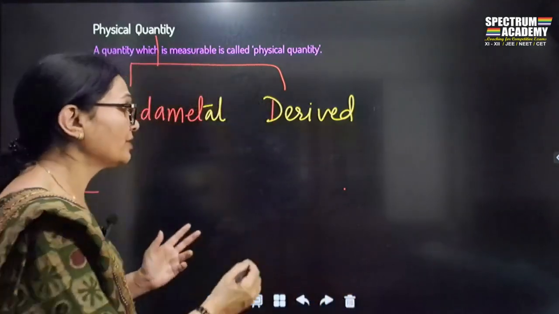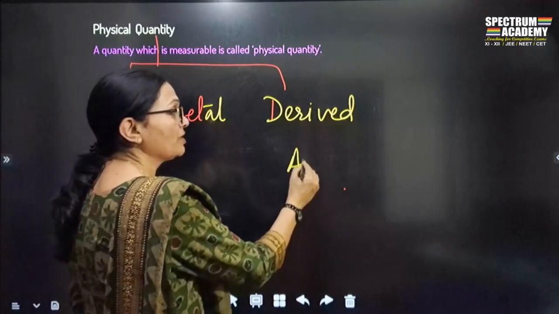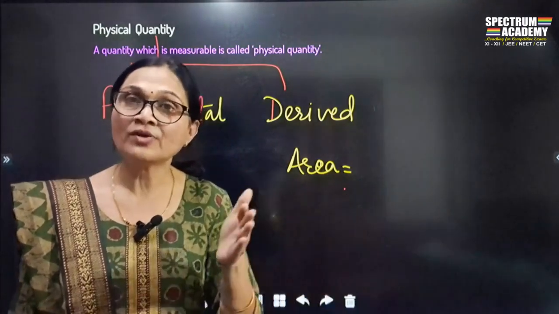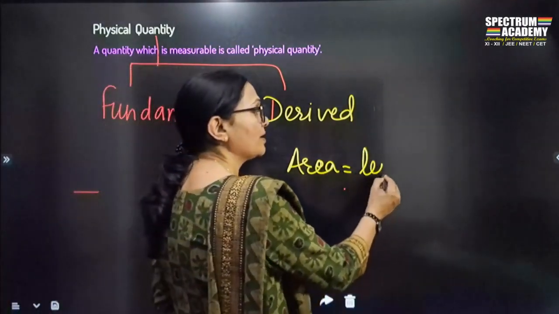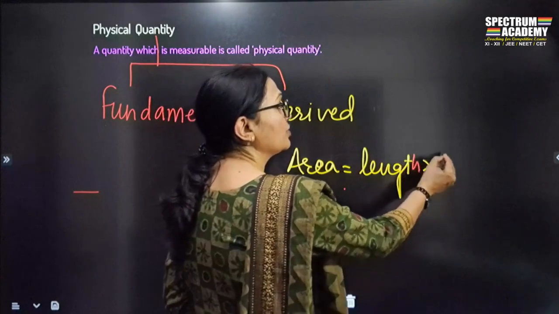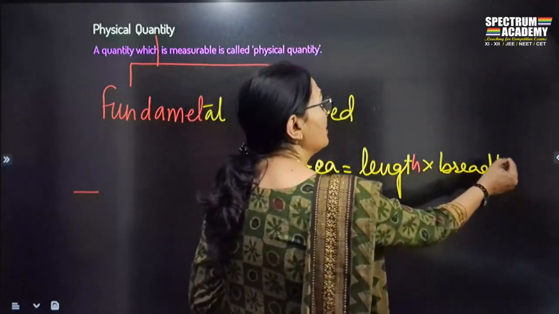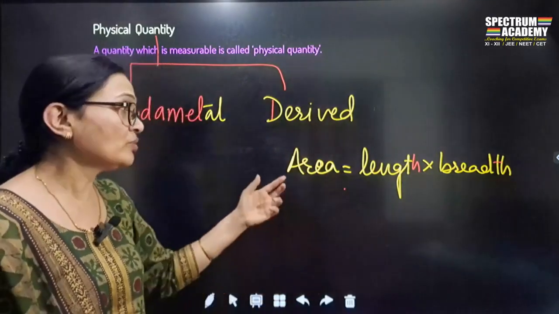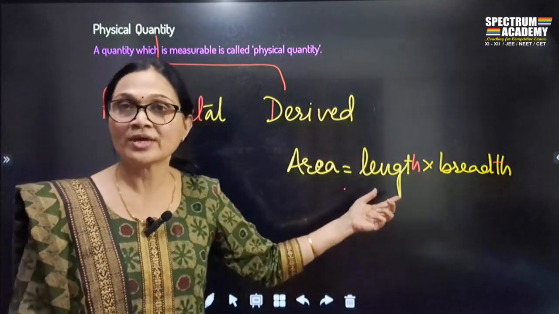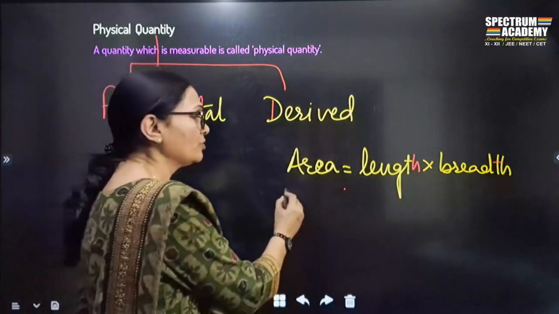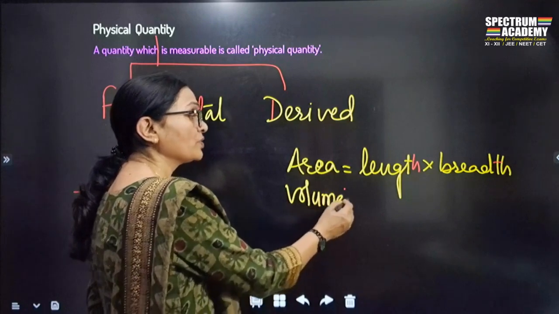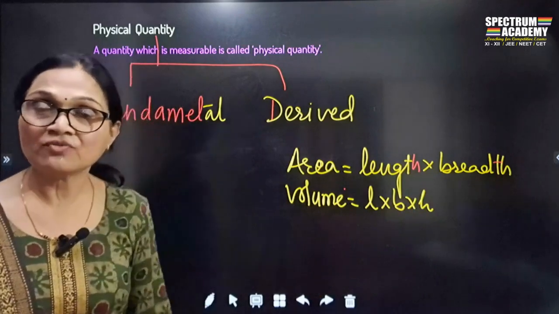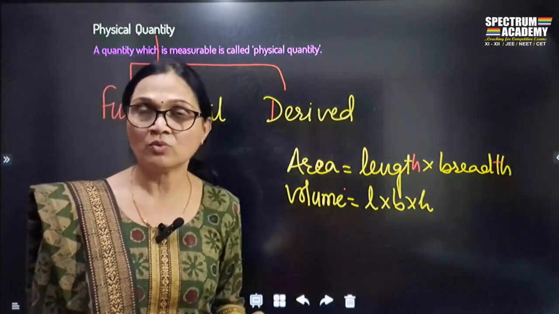You can't do it directly. So to find out the area, you first get the length, then you find the breadth, and then you multiply the length and breadth to get what? The area. So what does this mean? I am not able to find out the area directly, but I am using the formula to get the area. If I ask you to find out the volume of a room, what will you do? You will find the length, the breadth, the height, put it in the formula, multiply, and then you get the volume.